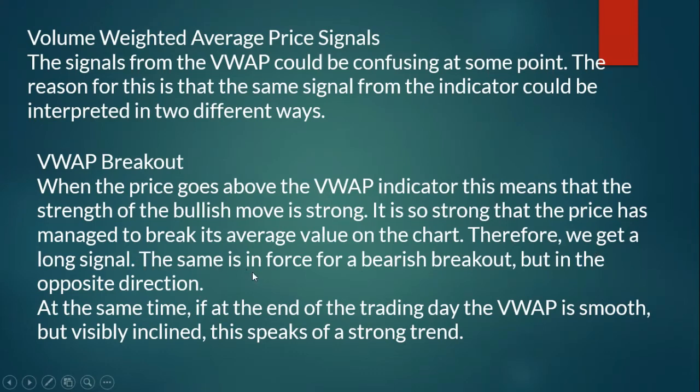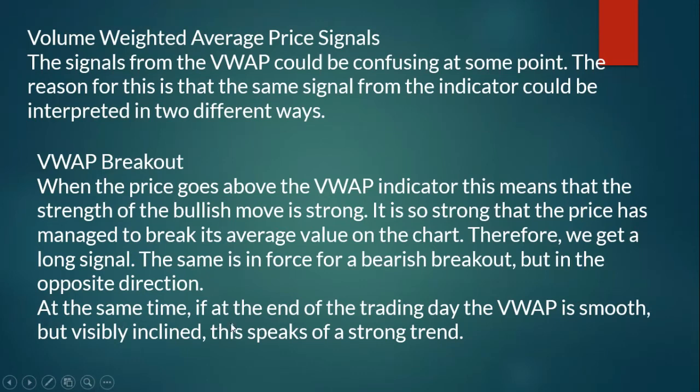The same holds for a bearish breakout, but in the opposite direction. For bullish, it will always be in the upward direction. For bearish, it will always be in the downward direction. In the same way, whenever the price goes below the VWAP line, the share price will be decreasing, and you have to take a sell order.